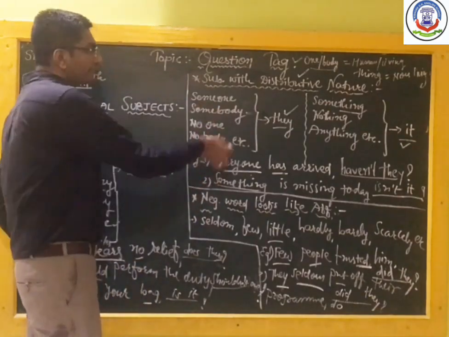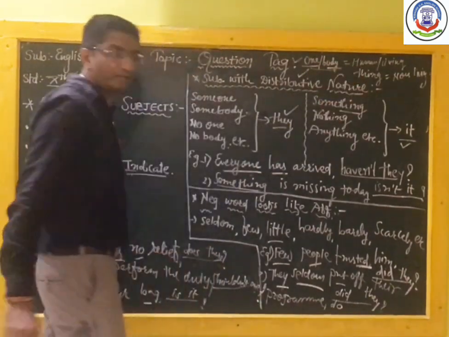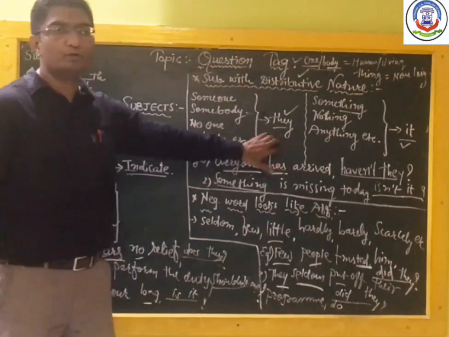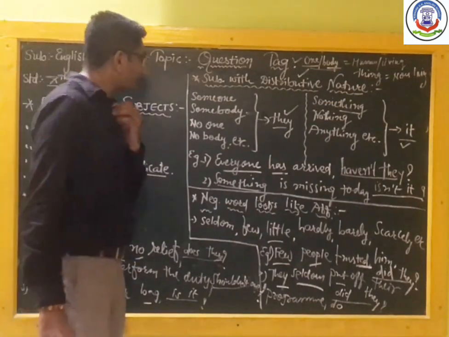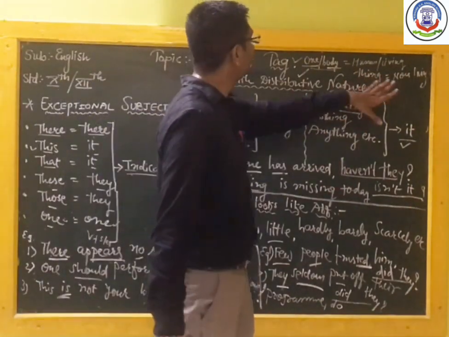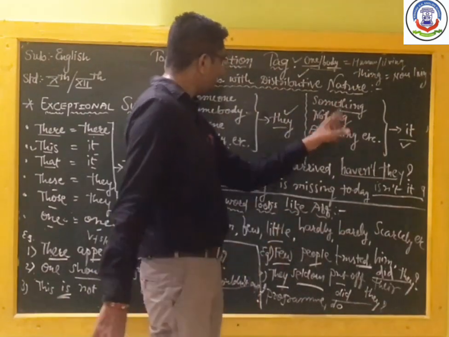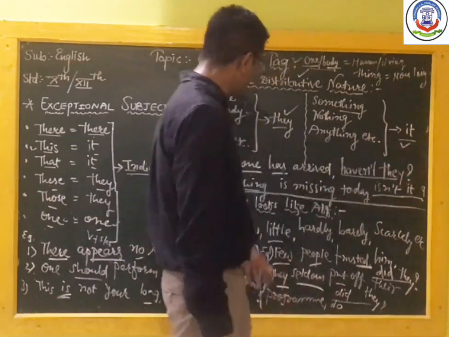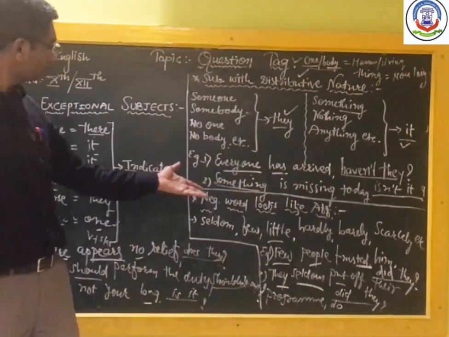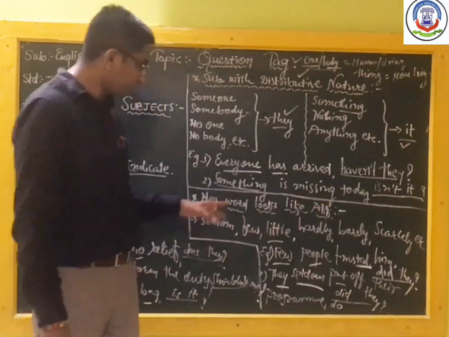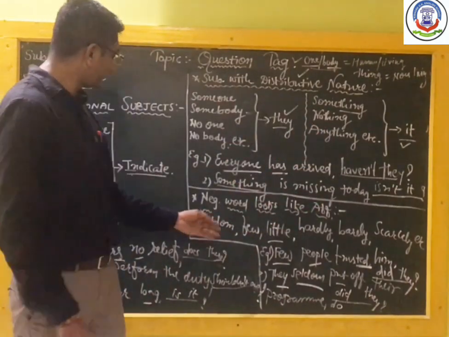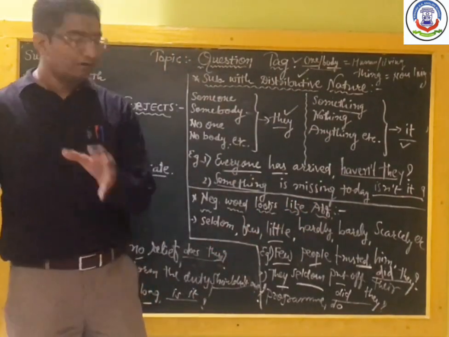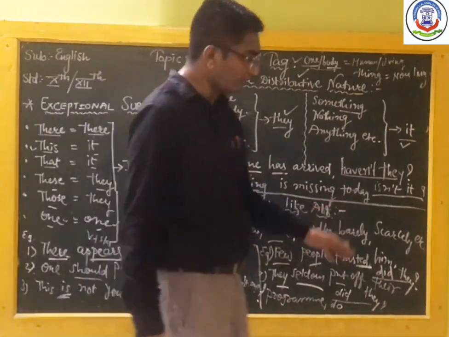In distributive nature, the words with one or body are used for human beings, and we refer to them as plural, and that's why we put they as a subject. Then thing itself represents non-living, and whenever something, nothing, or a word which has the suffix thing is given, we will write it, and here is its example. Then chupa rustam, negative words that look like affirmative: seldom, few, little, hardly, barely, scarcely, etc. These words are used as negatives, so their answers are always affirmative.